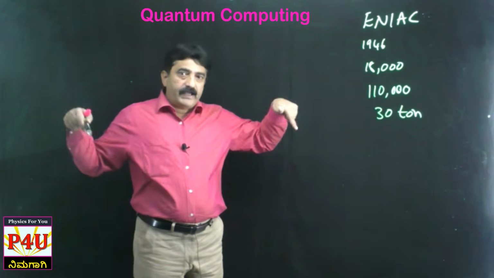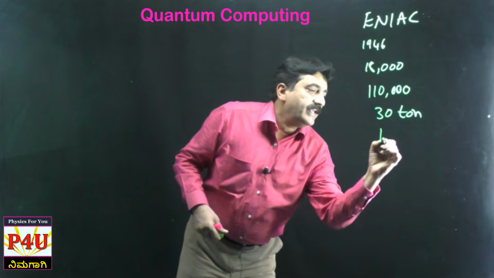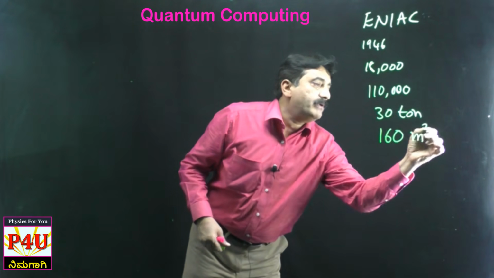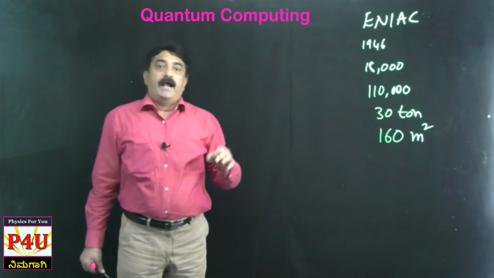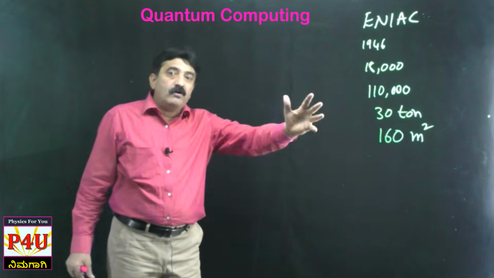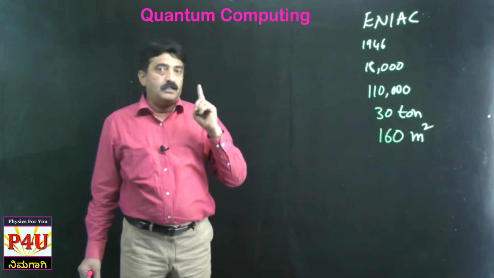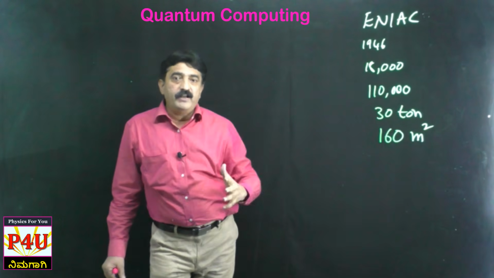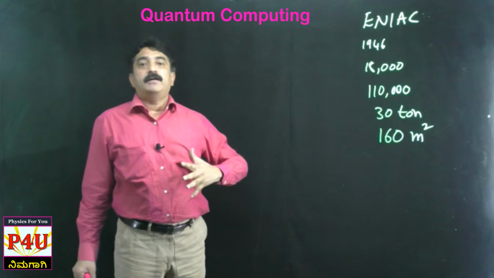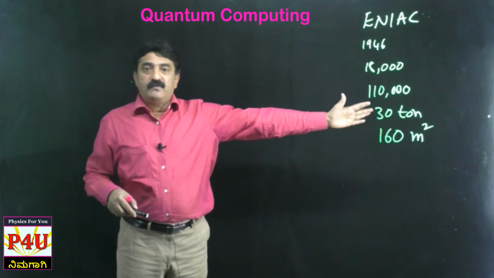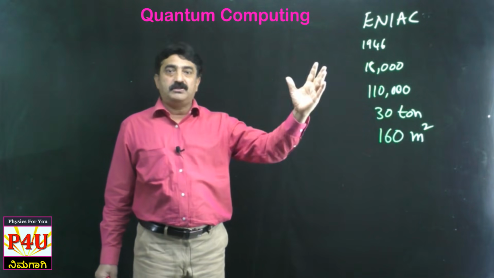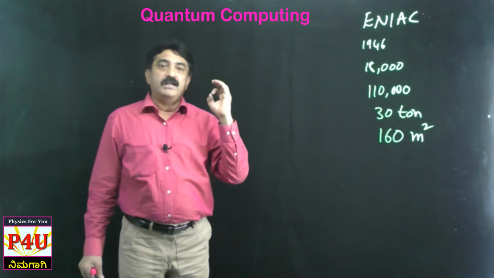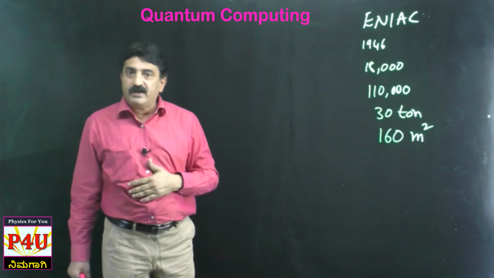It was placed in an area of 160 square meters, and it was operated by a team of about 10 to 15 persons, and not for a continuous period, maximum of half an hour they could run this system. This was the beginning of the first computer in 1946.